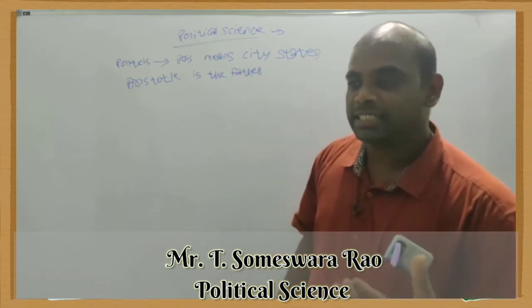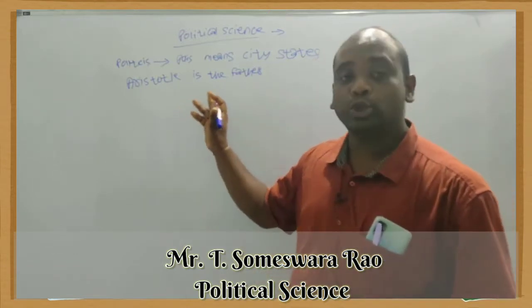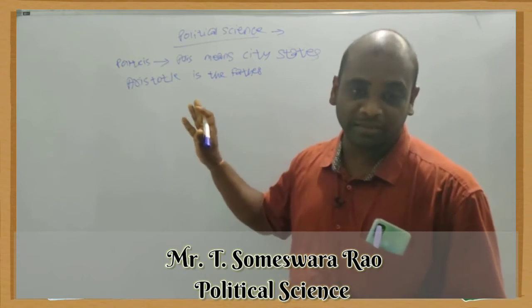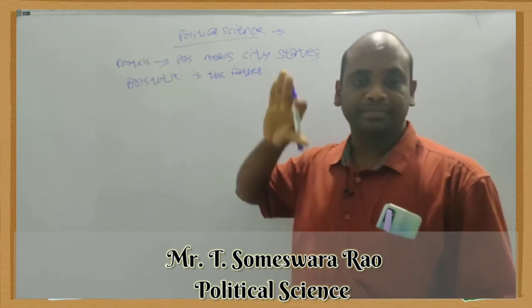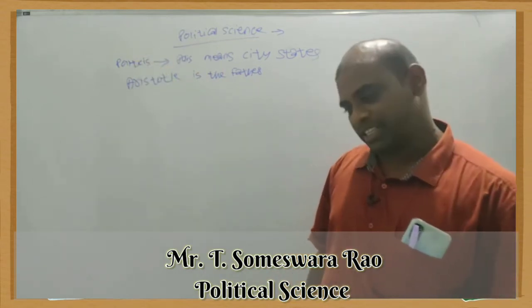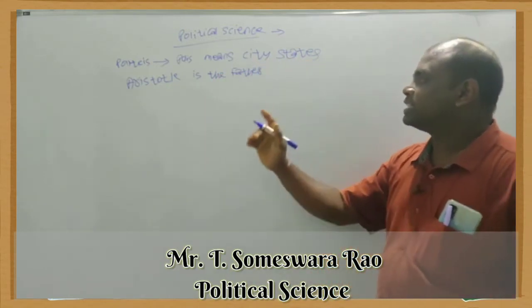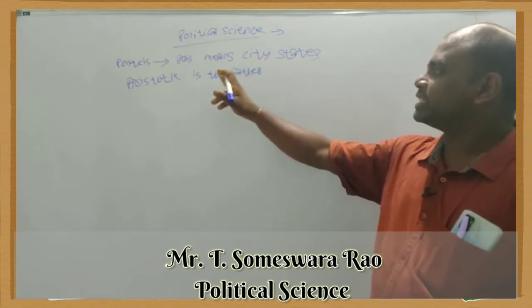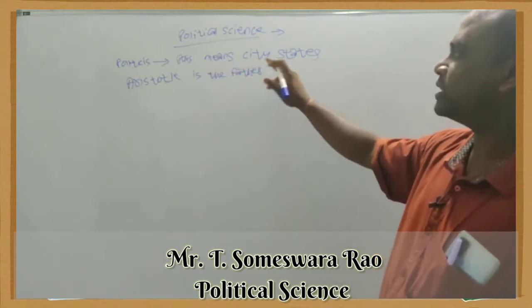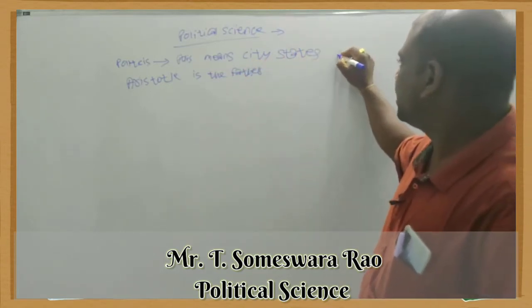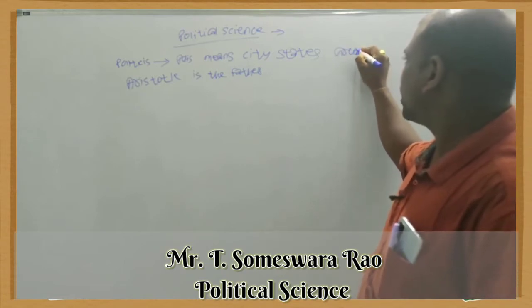Political science depends on the people's choice, people's wishes, aims, ambitions and aspirations. The word politics is derived from the Greek city-state polis. Polis means city-state. This is a Greek word.